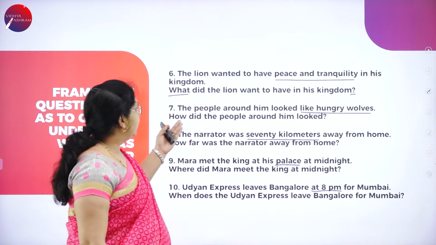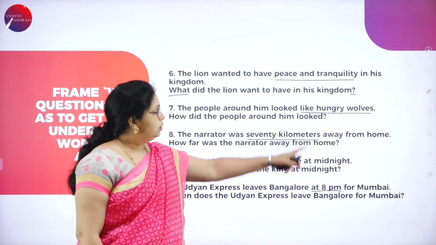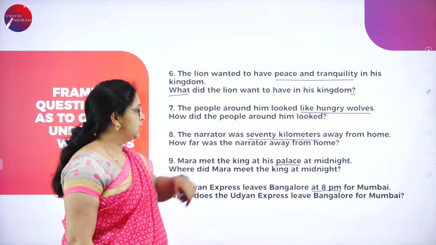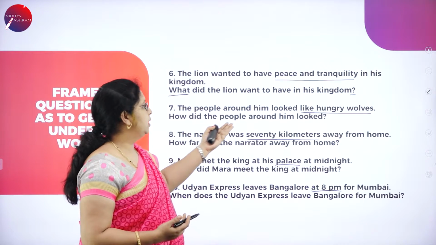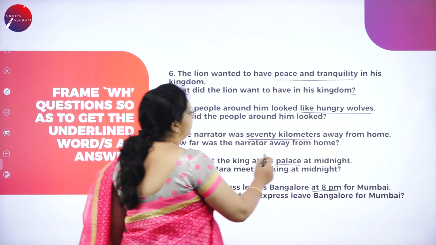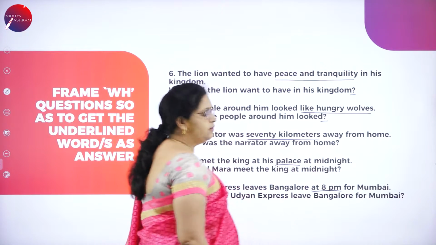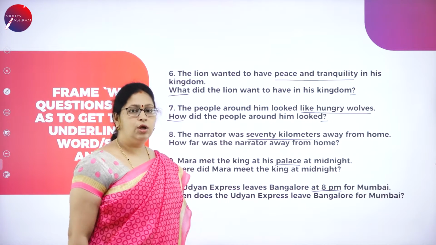Then the people around him looked like hungry wolves. So you should get this as the answer. So it is telling how, okay. How did the people around him look? So we are starting with how, and ending with a question mark. How did the people around him look?